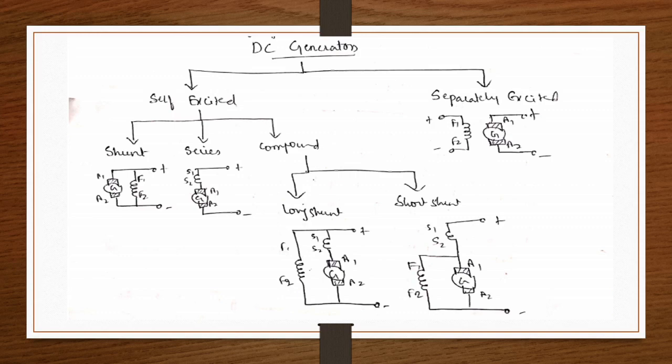Now coming to iron losses. Iron losses are of two types, hysteresis and eddy current losses. Iron losses are also called core losses. All the current should be confined to the winding, but it is not happening so.